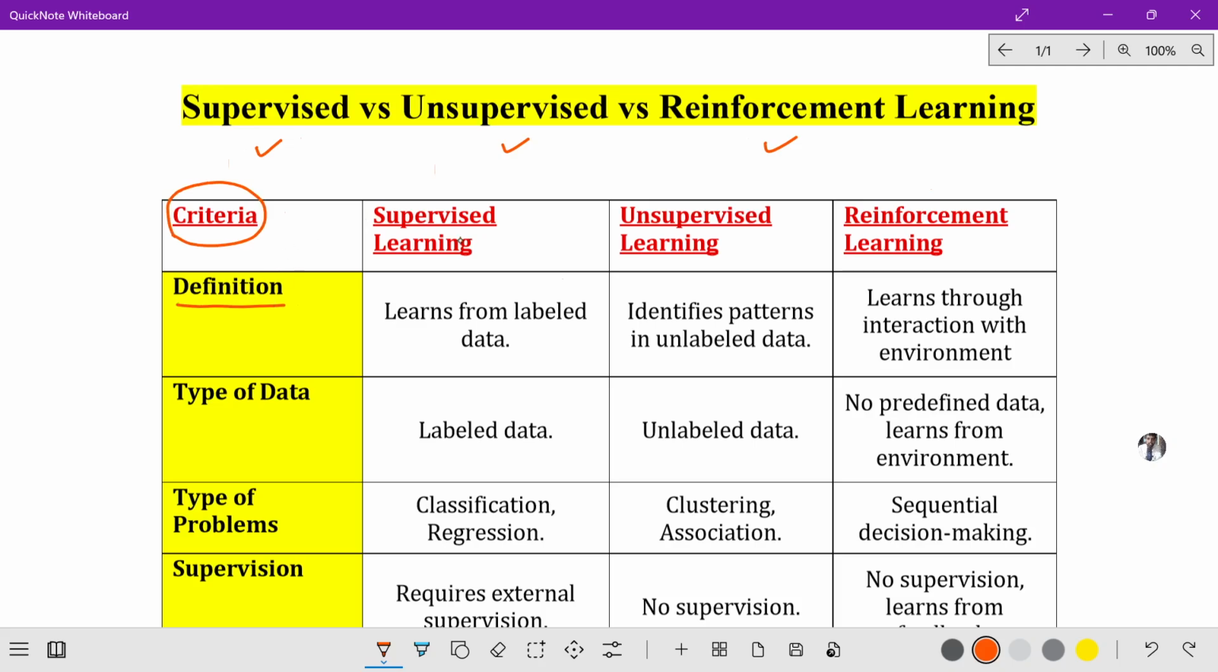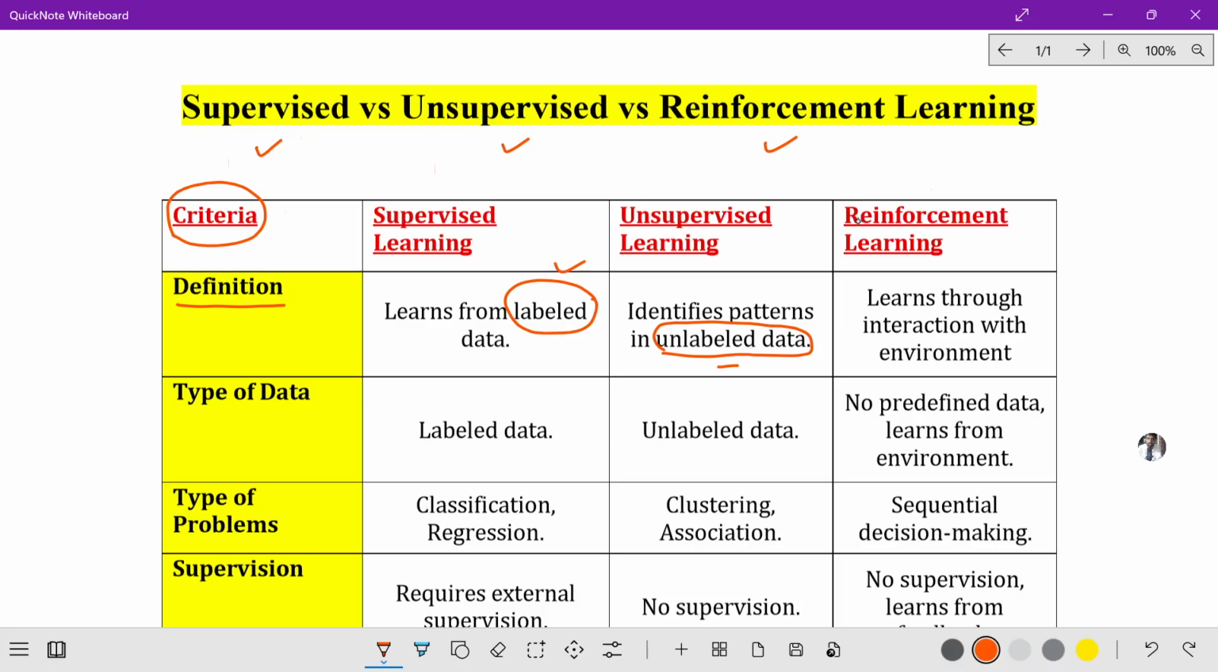What is the definition of supervised learning? In supervised learning, it learns from labeled data. Very important point. But when you have unsupervised learning, it identifies patterns in unlabeled data. So remember, when you say supervised learning, we are using labeled data. When we say unsupervised learning, it identifies patterns by using unlabeled data.